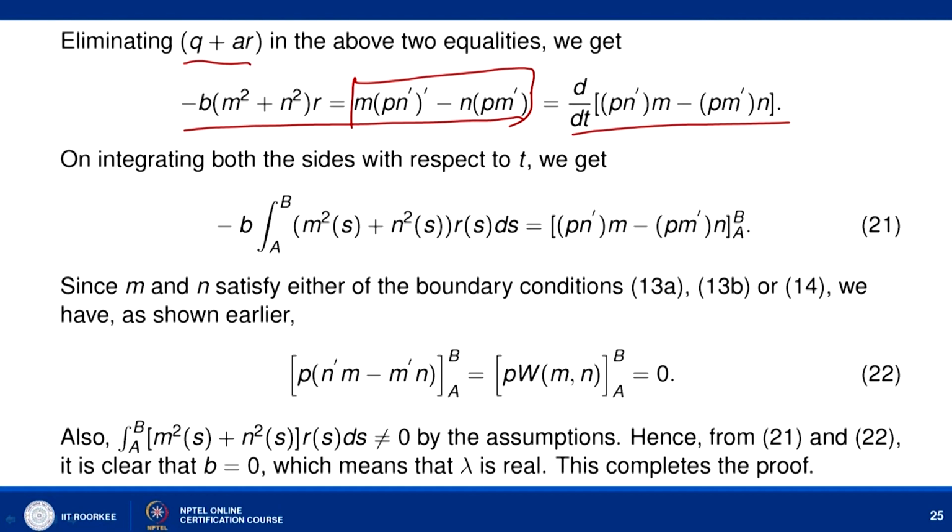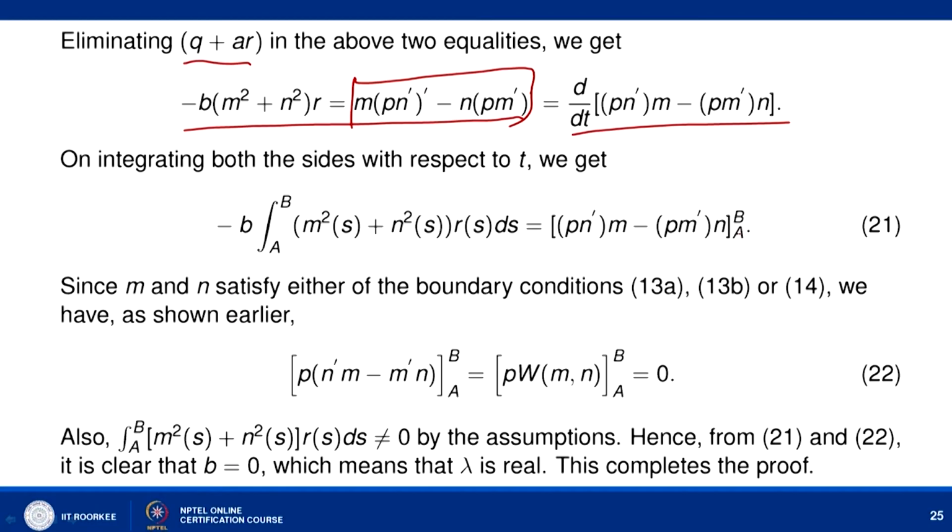Now, what we do is integrate with respect to t from a to b. So, what you will get: minus b is just a constant, so we can take it out. So, minus b integration from a to b of m square s plus n square s and r s ds, and here since it is a derivative with respect to t, if we integrate, you will get p n dash m minus p m dash n from b to a.